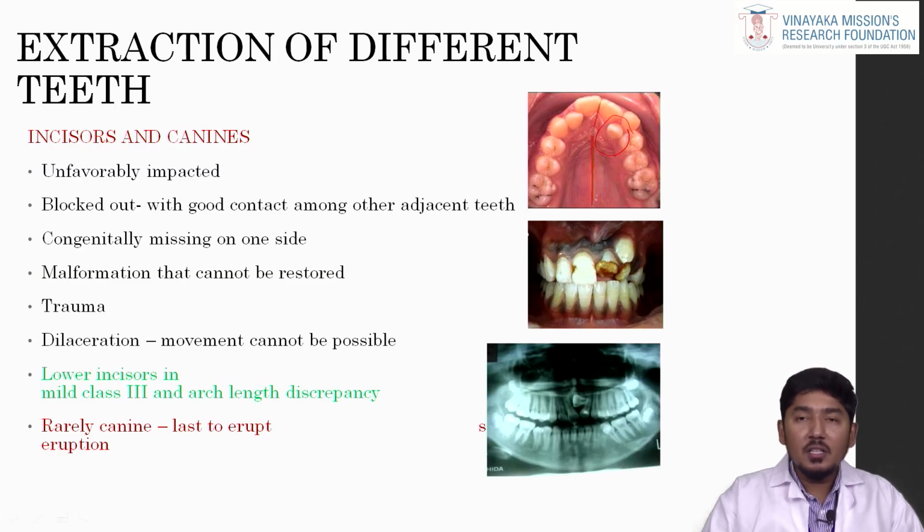When there is a congenitally missing tooth on one side, we have to go for extraction on the other side to create a balance in the occlusion so that the midline is not shifted. If one tooth is totally malformed, we have to go for extraction unless we are able to build the crown properly. If there is a severe trauma, a neck to neck fracture of the crown, and we are not able to replace the tooth by any crown build up, we have to go for extraction of the teeth.